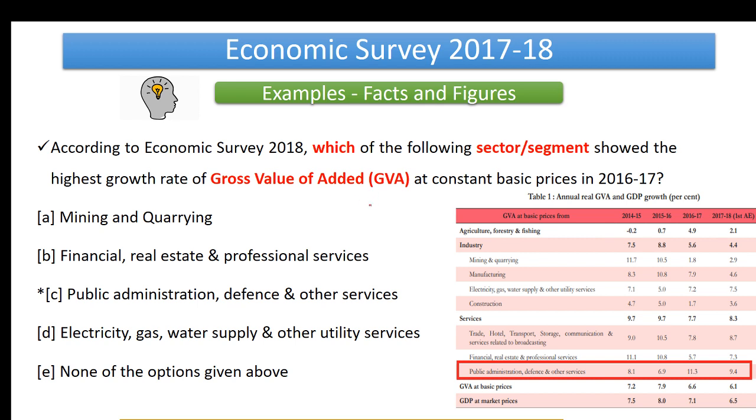Okay, let us have a look at the second question. This question says, according to Economic Survey 2018, which of the following sector or segment showed the highest growth rate of GVA at constant basic prices in 2016-17? Very direct question. They're just asking you segment or sector. This is a factual one. You need to memorize it, no other way. The second thing, extrapolate. What is the other thing that you can get out of this question? You can actually see these basic prices which are written. Just go ahead and search what basic prices are. We have provided you explanations, in which we have mentioned how it is different from the other prices. So this is the homework or the background that you need to do. Only then is your particular question complete.